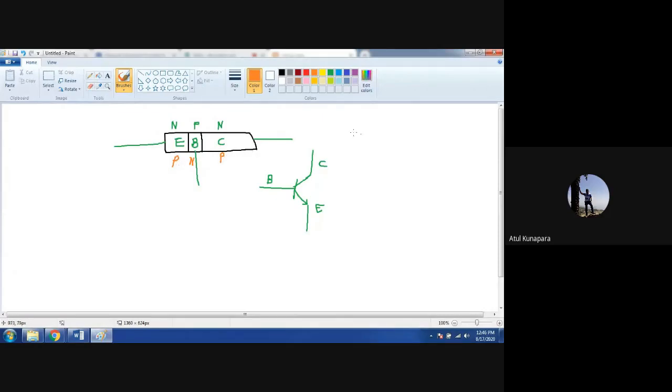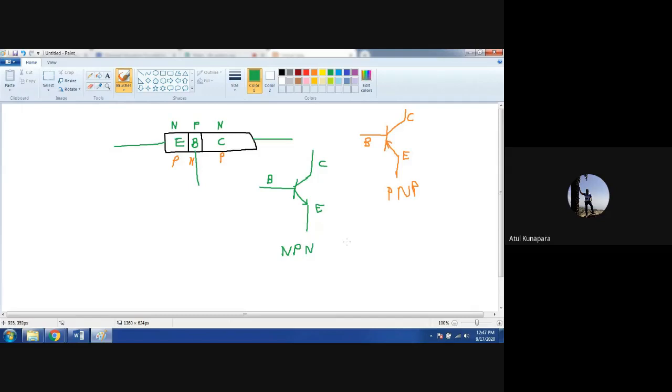And for that PNP transistor, your symbol is going to be something like this. Your arrow will be like this now. Okay, so there also you can say this will be your base, this is collector, and this will be emitter. Okay, so this is for PNP, and this is for NPN.